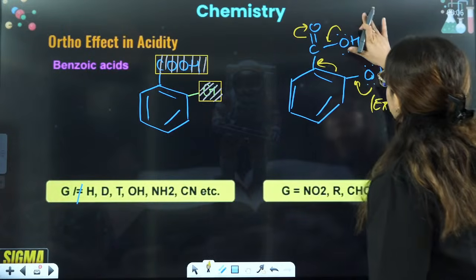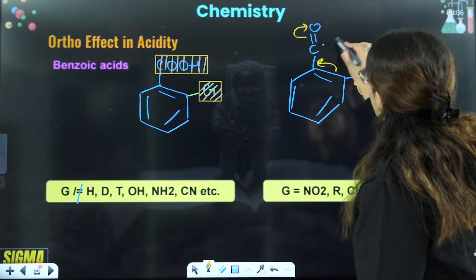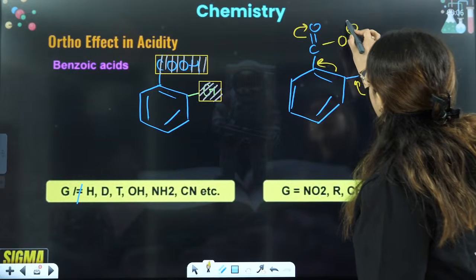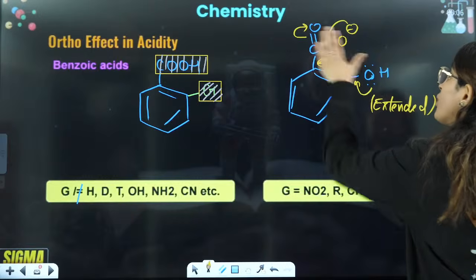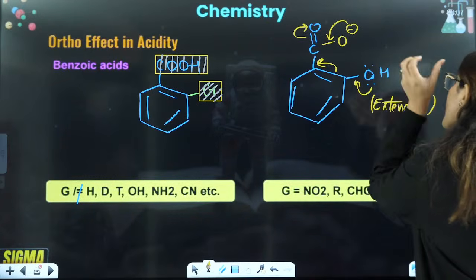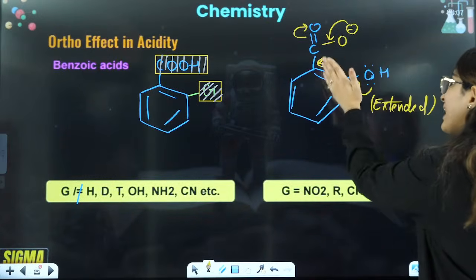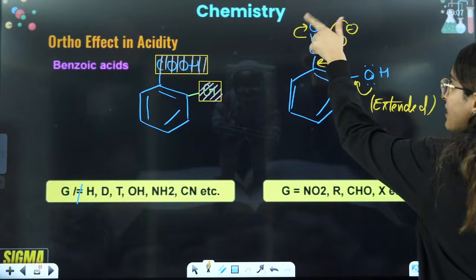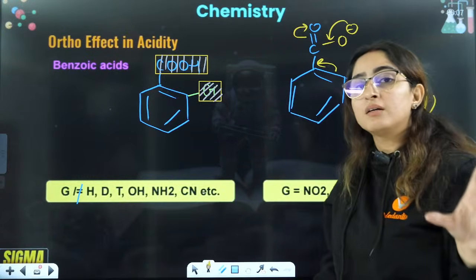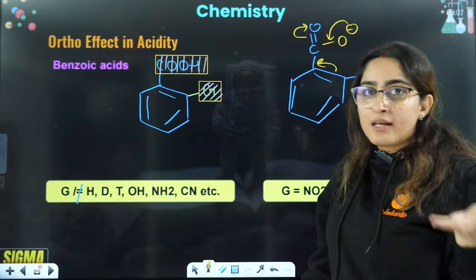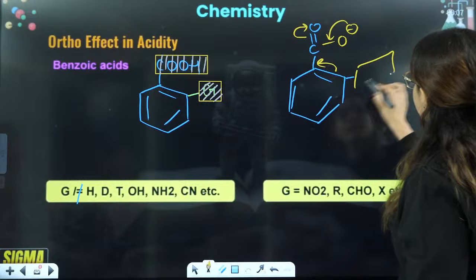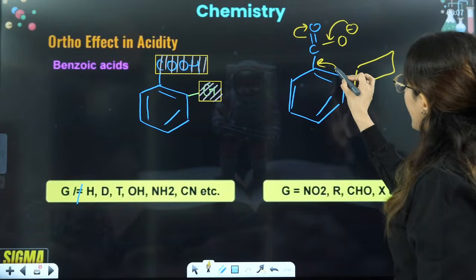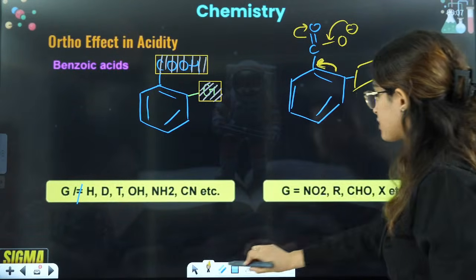So if you see, if it loses H positive, it will give this kind of resonance here, and it will also show this kind of resonance, which will push. That means this OH group here is making sure that this resonance takes place, which is making the carbanion very stable. If let's say you have a group that is in some other plane itself, then this resonance actually will create cross conjugation. How?